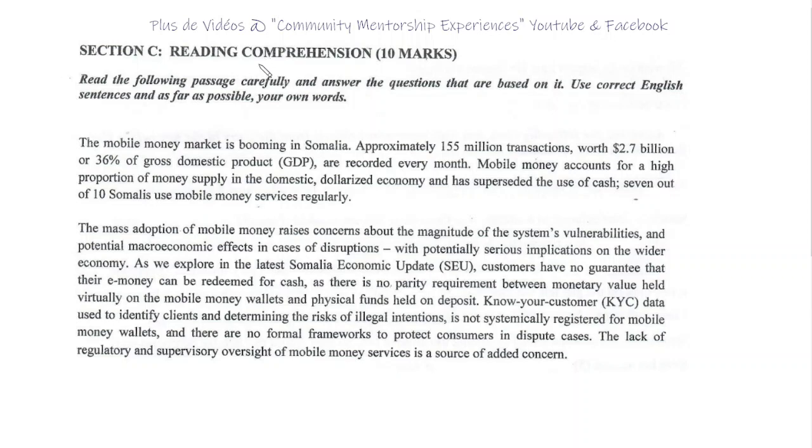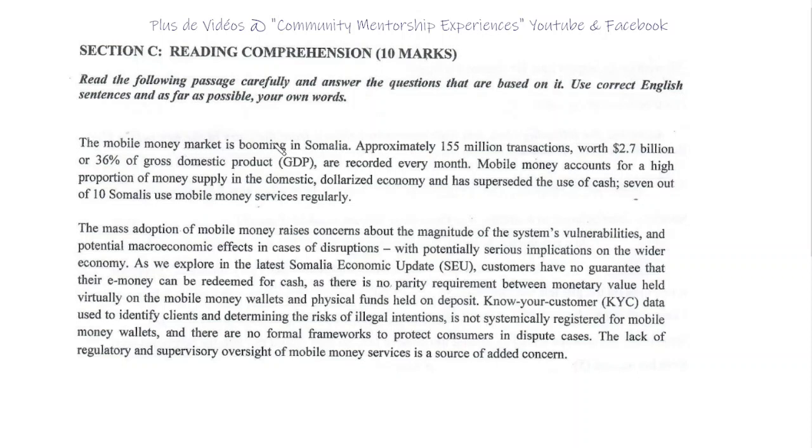So, reading comprehension. Read the following passage carefully and answer the questions that are based on it. Use correct English sentences and, as far as possible, your own words. Okay, we try our best. All right, let's go. Okay, that was funny.